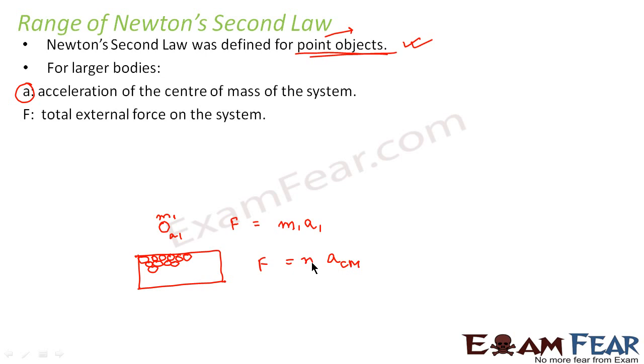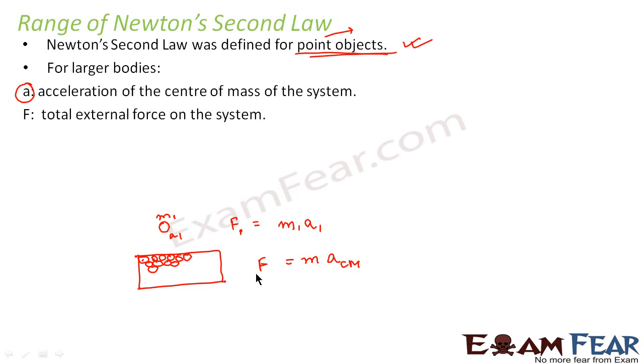And the F would be, this M would be the total mass of all the balls, and the F would be the total external force on this system. Maybe F1, F2, let us say on this ball it was F1. So similarly on one ball F1, the next ball F2, F3 and so on. So many forces will be there, but we will consider the total net external force on this entire system. So we will consider the collection of hundreds or thousands of balls as one system.